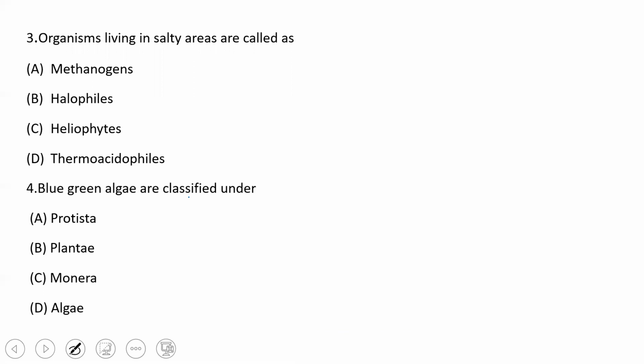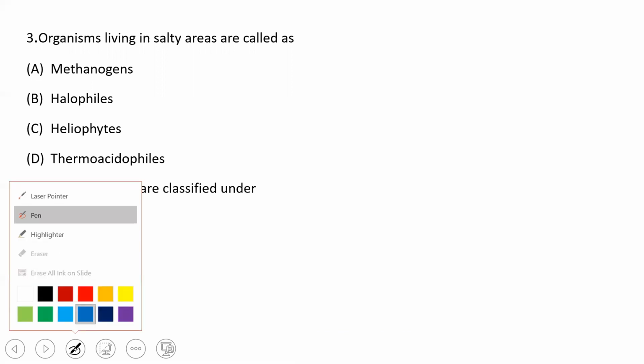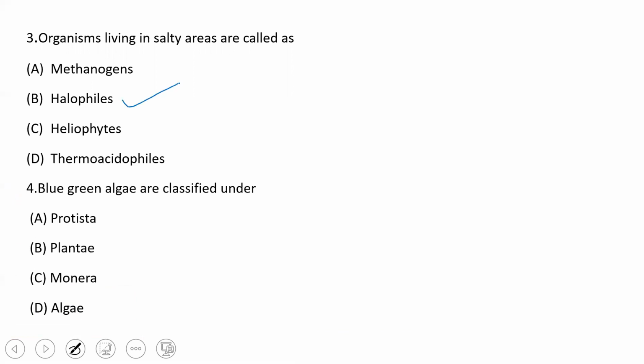Organisms living in salty areas are called as? We know that methanogens are those bacteria which live in marshy habitats and in the gut region of cattle and buffaloes. Halophiles are those bacteria which survive in salty areas.